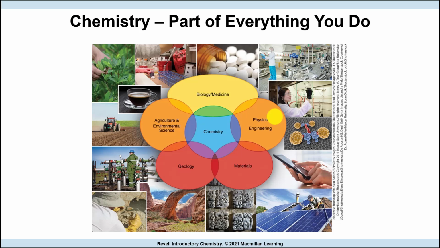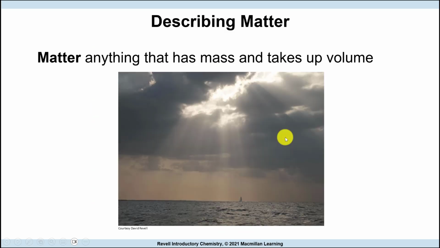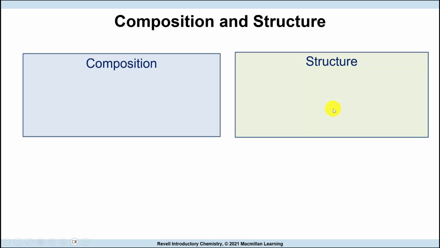Going to talk about chemistry in this introduction: what chemistry is, where we find it, how we define it. Okay, let's go on. So, chemistry is part of everything you do. We have chemistry in medicine, agriculture, physics, material science, geology. Chemistry is everywhere. Okay, so matter, which chemistry is involved with, is anything that has mass and occupies space.